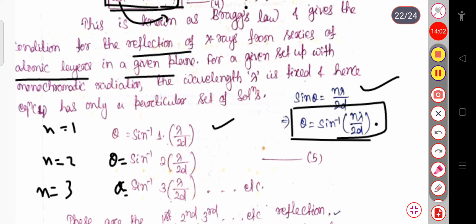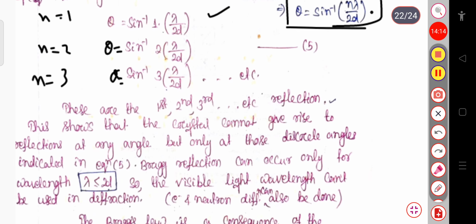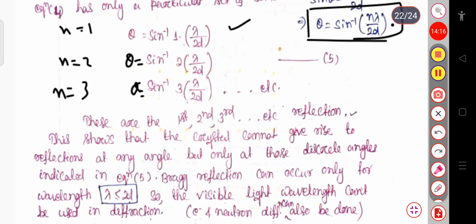So here you can say that for a given setup with monochromatic radiation, the wavelength lambda is fixed. It has only a particular set of solutions, and these are the theta values from this expression. We can say these are the first, second, third order reflections and so on. This shows that the crystal cannot give rise to reflection at any angle, but only at those discrete angles indicated in equation 5.